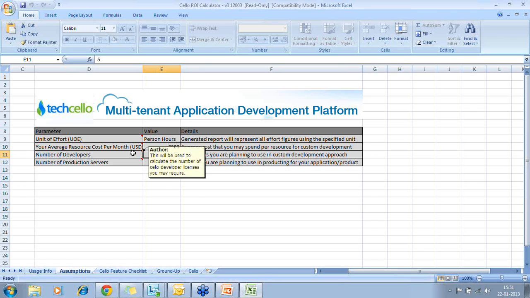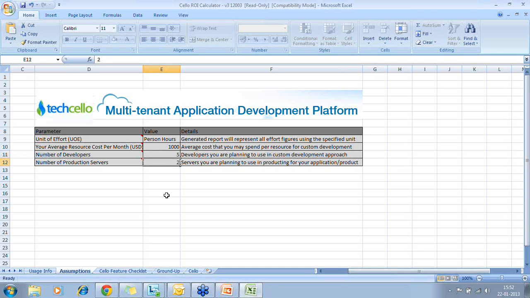There is an assumption sheet which talks about a few things, like how you want the report to be seen. If it's any of the units, you can pick up; I'll leave it at person hours. And then, what do you think is the average resource cost per month? Let me put 1000 USD as the average resource cost I'm going to spend per month.